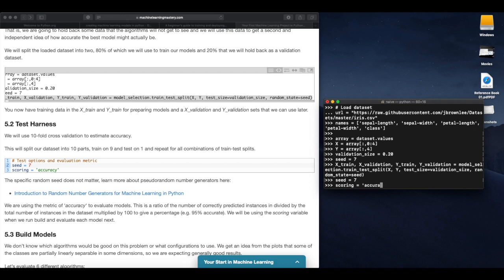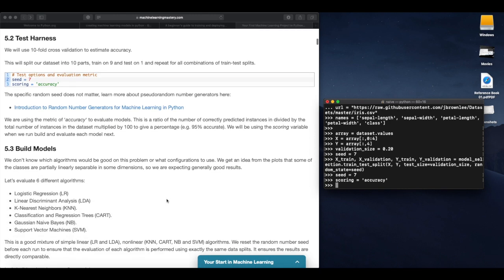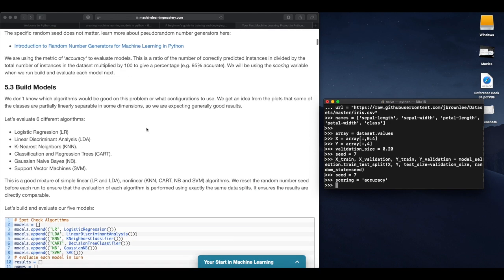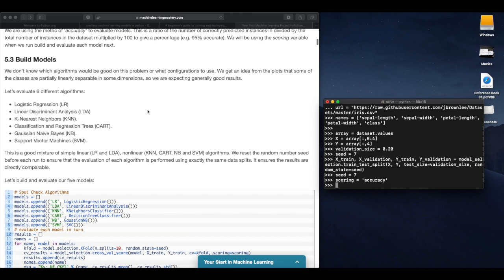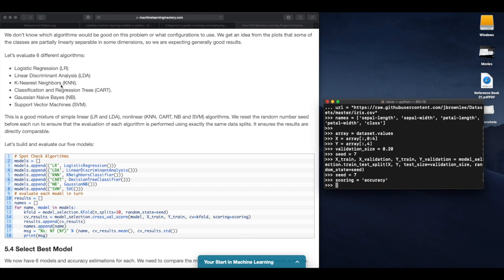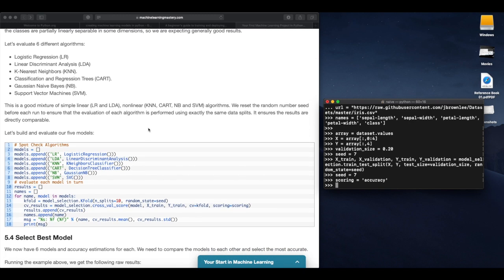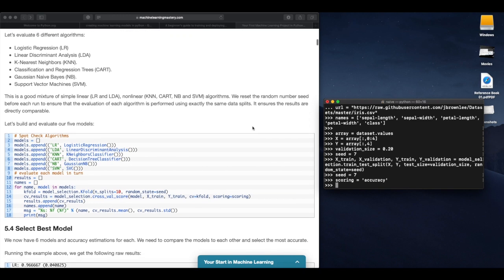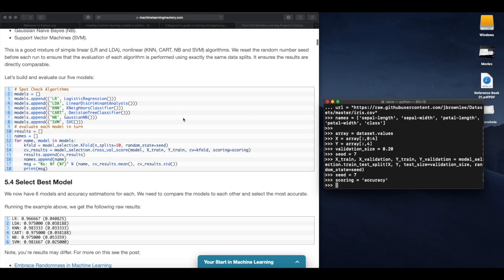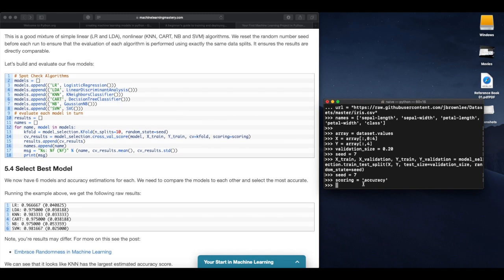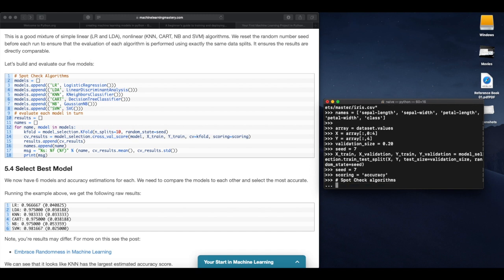Now we don't know how good the algorithms would be on this problem or what configurations to use. We get an idea from the plots that some of the classes are partially linearly separable in some dimensions. Now let's evaluate six different algorithms. Previously we imported all these algorithms for later use, and we are going to use them now. So this is a good mixture of simple linear and nonlinear algorithms. Let's build and evaluate our models. Now, spot check algorithms.